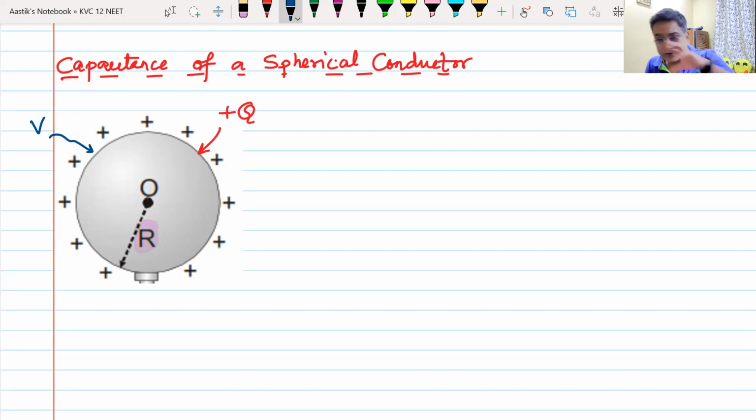Now, if it is a spherical conductor, radius is R, charge is Q, what is the potential on the surface of the conductor?